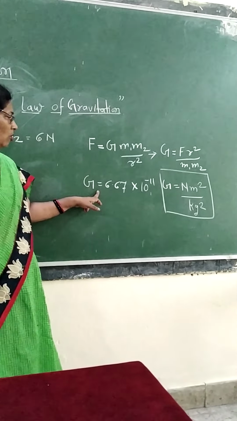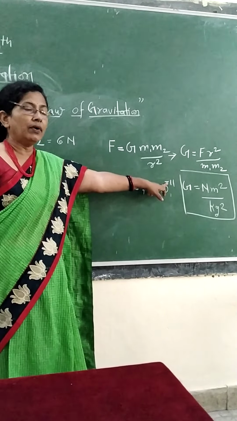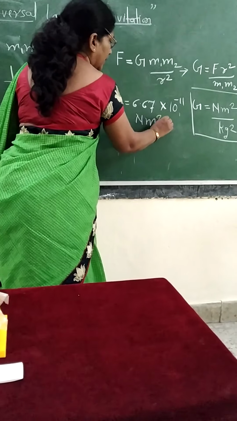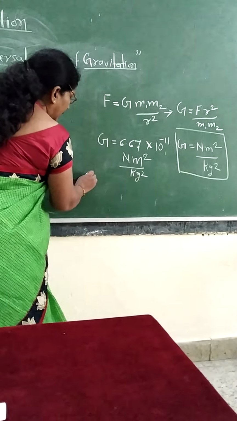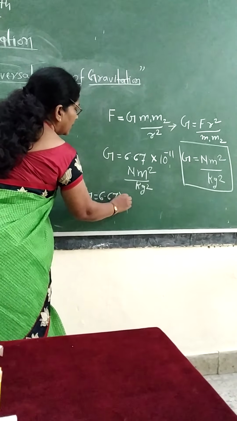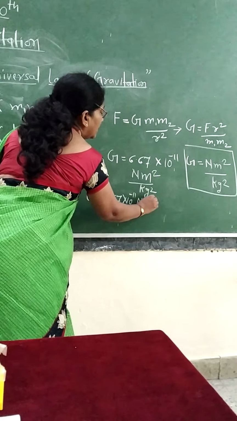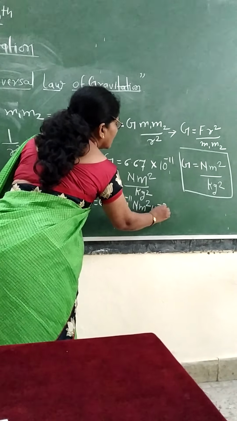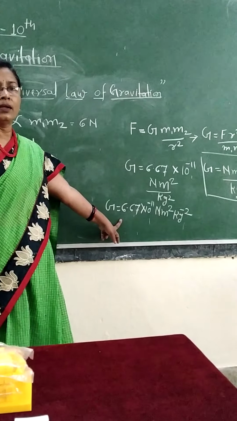So this value of G is 6.67 into 10 raised to the power minus 11 and has units Newton meter square upon kilogram square. We can write it as G is equal to 6.67 into 10 raised to the power minus 11 Newton meter square kilogram minus 2. We can also write it in this type.